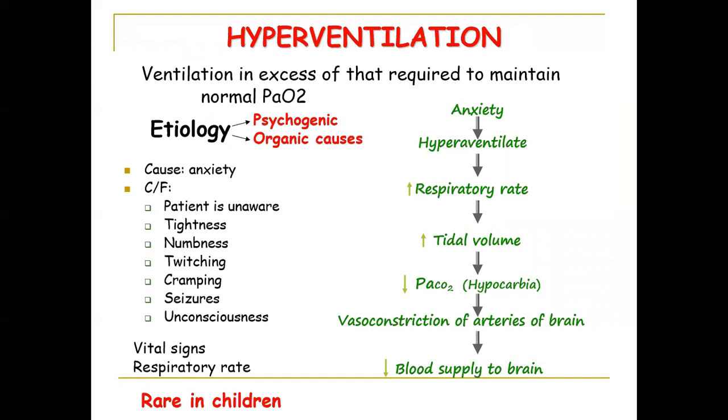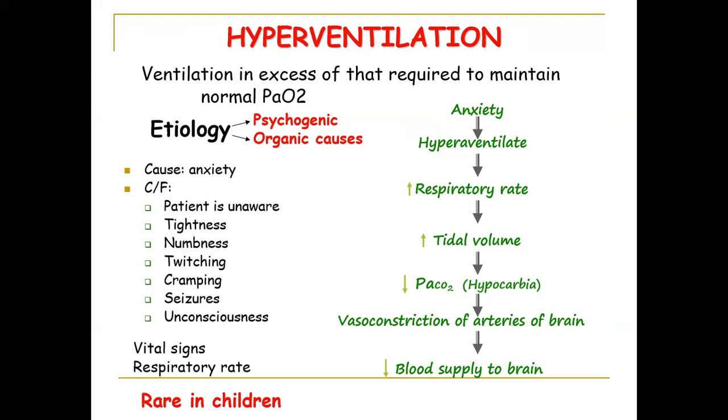Coming to hyperventilation: ventilation in excess of that required to maintain a normal PO2. Etiology: psychogenic or organic causes. It is a very rare complication, but remember it. Anxiety will lead to hyperventilation, which in turn leads to increased respiratory rate, increased tidal volume, and hypocapnia, so decreased carbon dioxide level in the blood. This leads to vasoconstriction of the arteries of the brain, which leads to reduced blood supply to the brain. The cause may be anxiety.